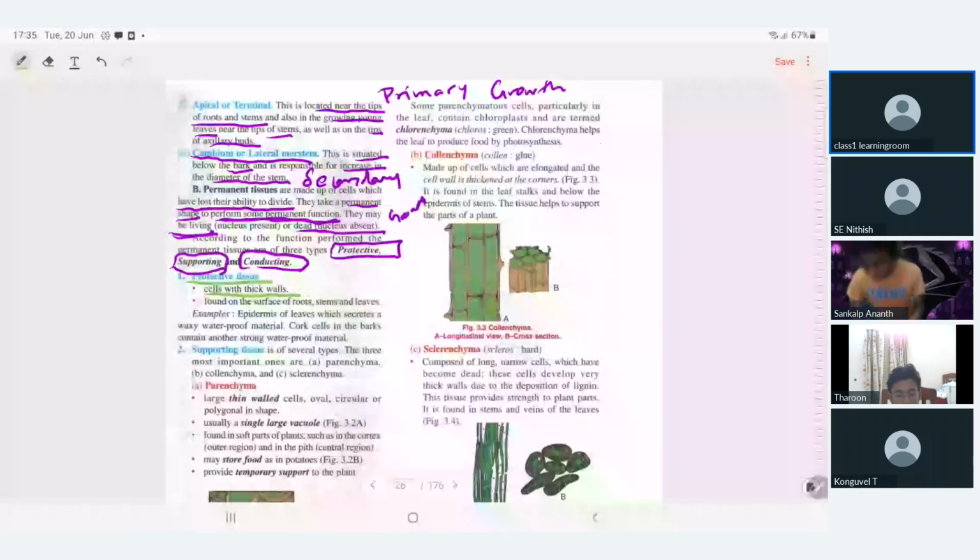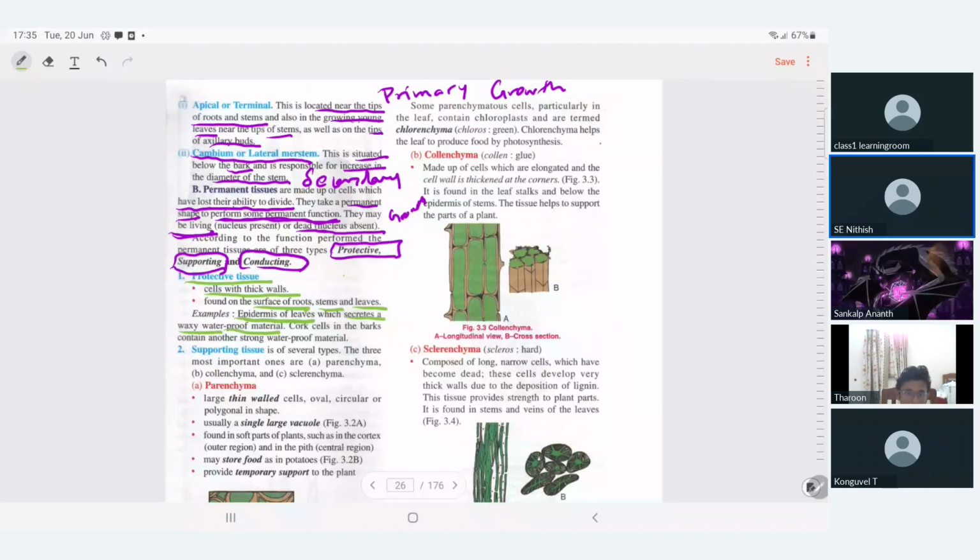On all outer surface areas, the surface of the root, stem, and leaves. Is it clear? Yes, sir. Examples: they are called the epidermis of leaves. It secretes a waxy waterproof material. What is epidermis?